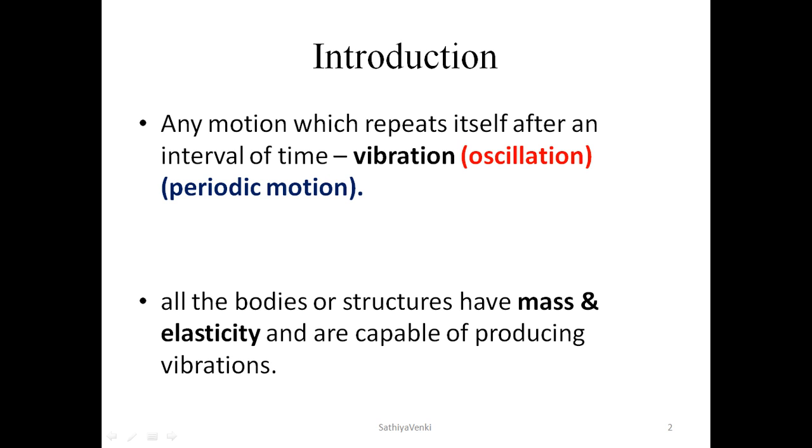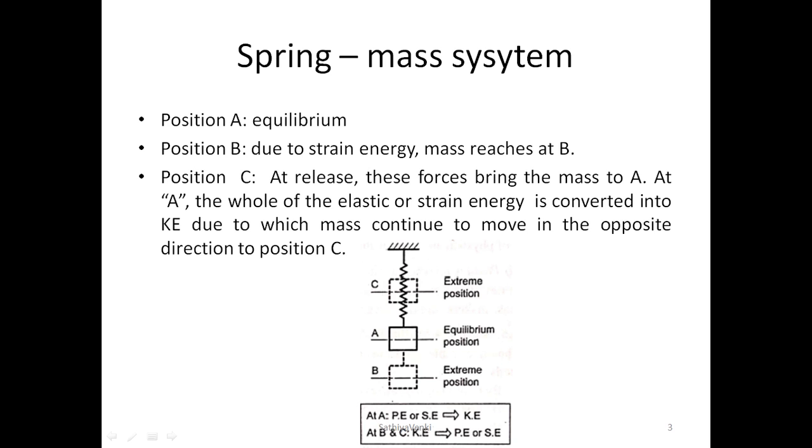Consider the diagram. Just go through the diagram. Here your upper end is fixed, and we are having the spring. At the end of the spring you are having a mass. So the initial stage is position A. Here we are segregating it as B, C. At position A, one end of the spring is fixed, another end of the spring is connected with the mass. At a particular time it remains at an equilibrium position. That is the position A.